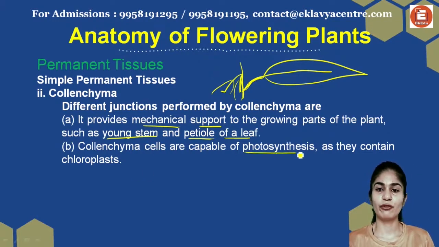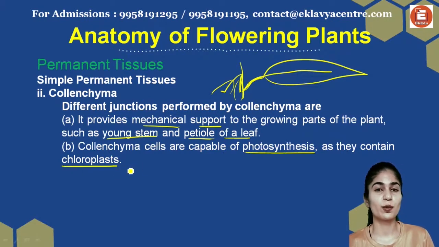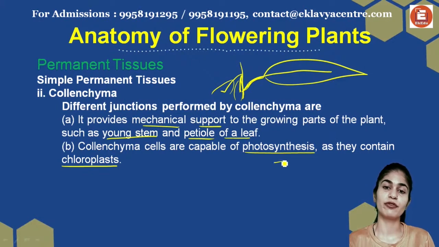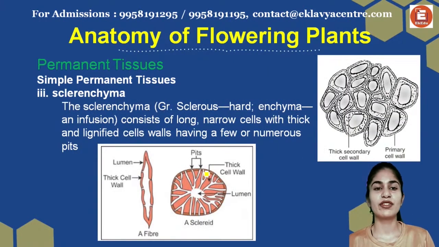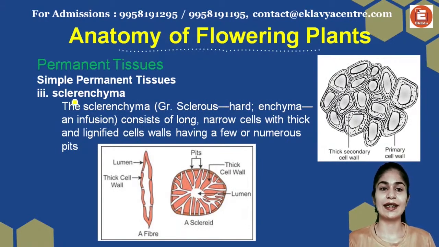Collenchyma cells are capable of photosynthesis because they contain chloroplasts. Wherever there is chloroplast, there is a certain amount of chlorophyll present. Wherever there is chlorophyll, that part of the plant is going to be green and perform photosynthesis. Talking about the third type of simple permanent tissue, it is sclerenchyma. Sclerous means hard and chyma means infusion.